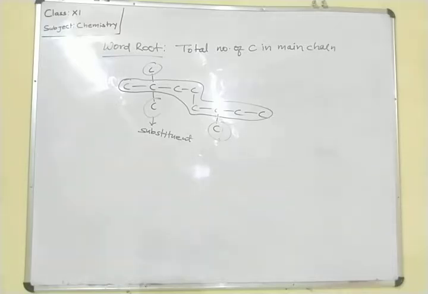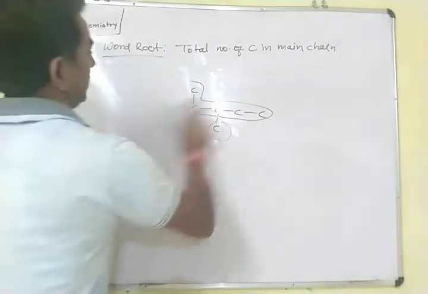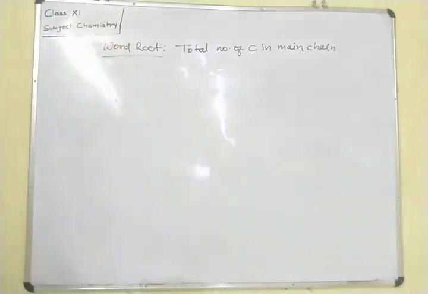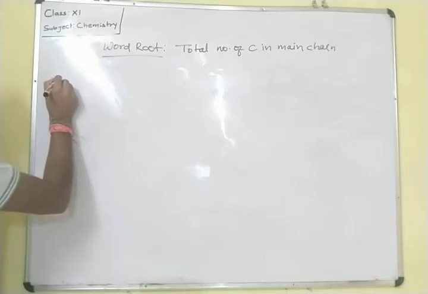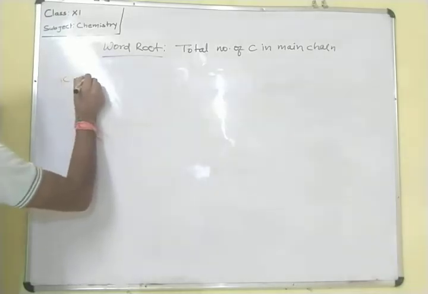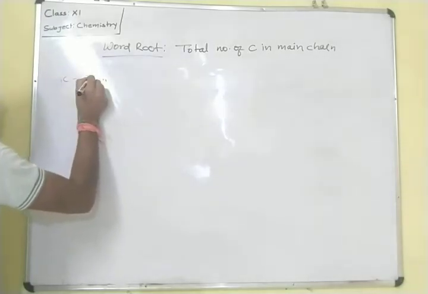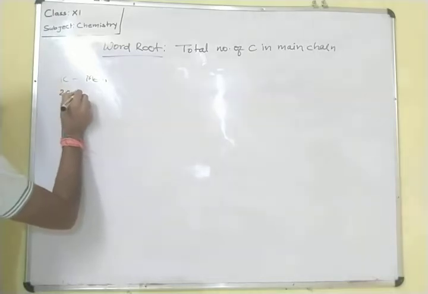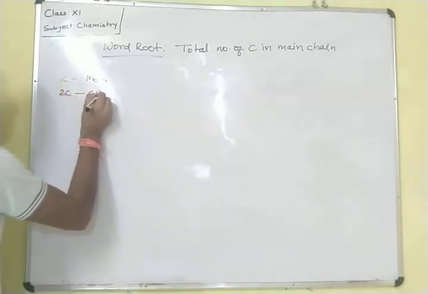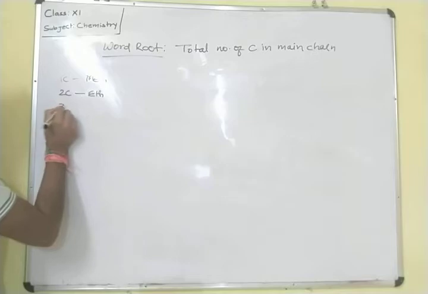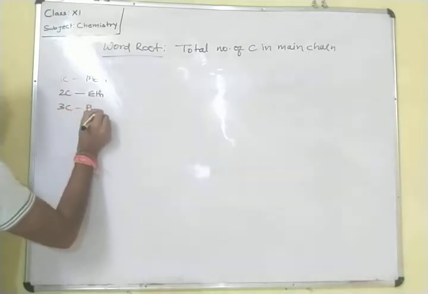Next, if there is one carbon in a main chain, we have to write Meth. For two carbon in the main chain, we have to write Eth. For three carbon, Prop.